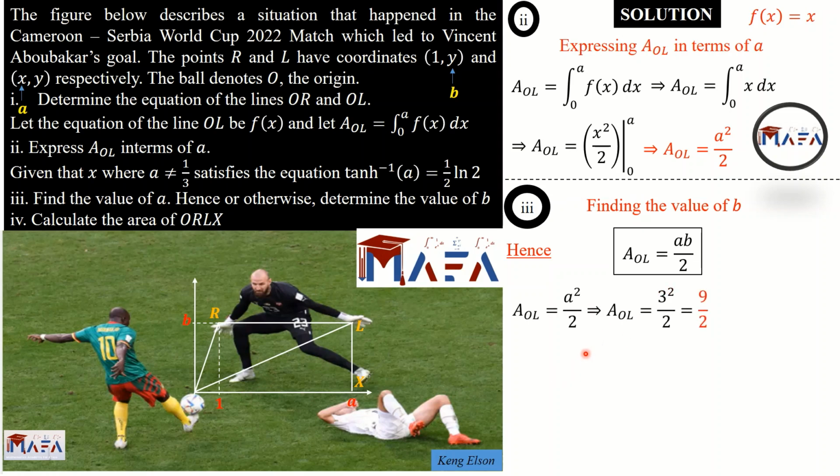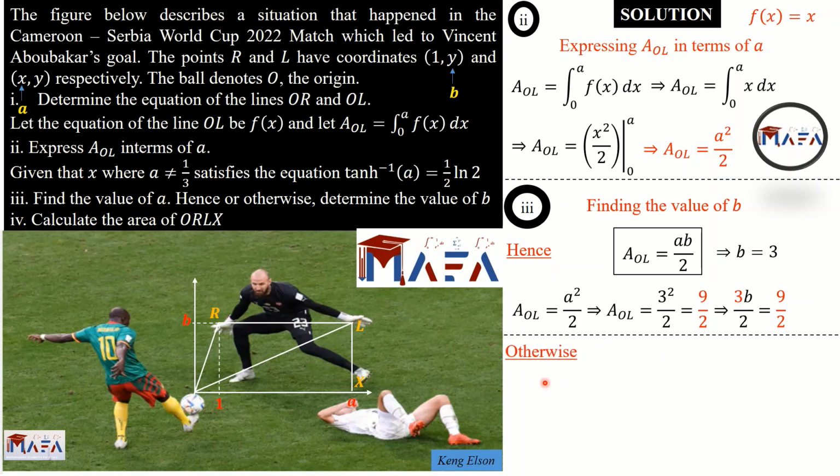But since previously I have the value of a, which is 3, I can get the area itself as a squared divided by 2, which is 3 squared on 2, which is 9 on 2. But since the area is still ab on 2, I'm going to replace the value of a with 3. So 3b on 2 will give me the very 9 on 2. 2 cancels 2 because they are the same. We can now divide all through by 3 to get b. So we are going to get b to be equal to 3. So that is using the "hence" method. In the "hence" method, we relate the area using integration and the area using the formula.